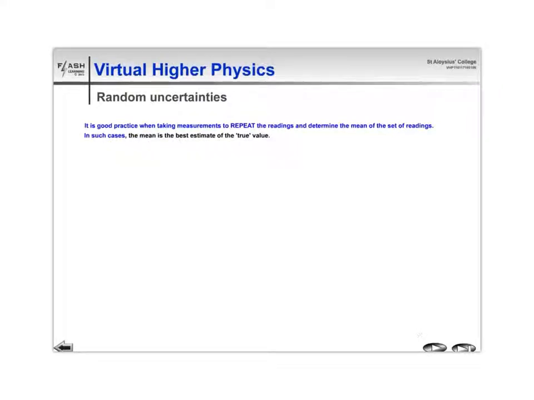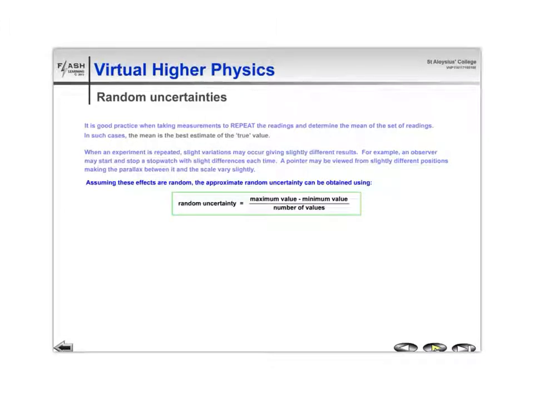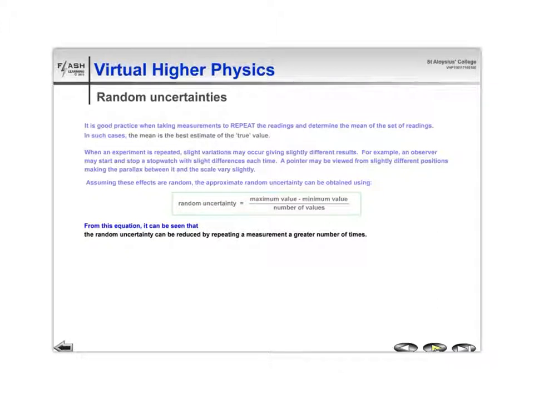It's important to repeat measurements so that we know there are random uncertainties present. And this also helps us then calculate the best estimate of the true value when we average the readings.